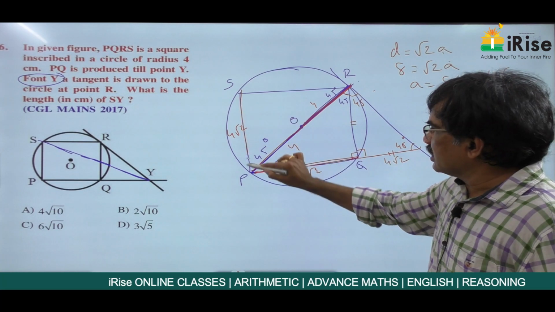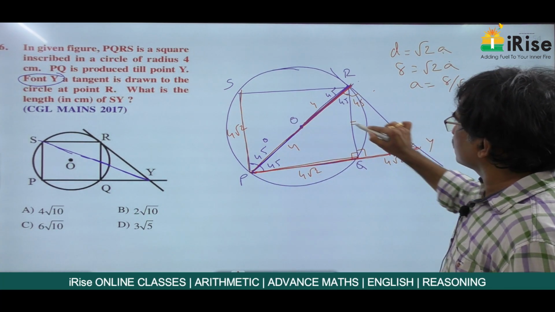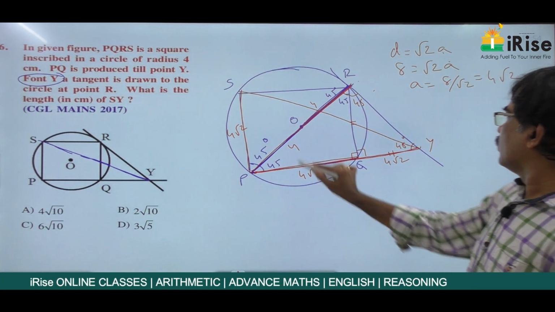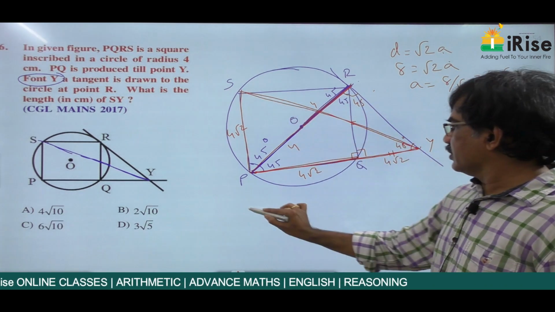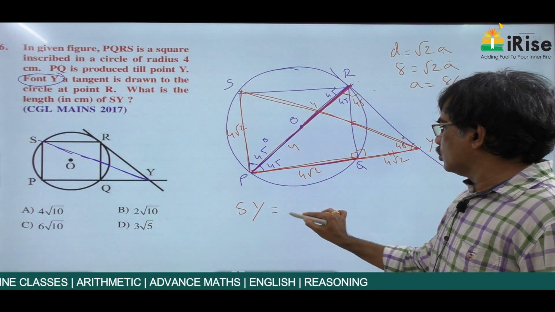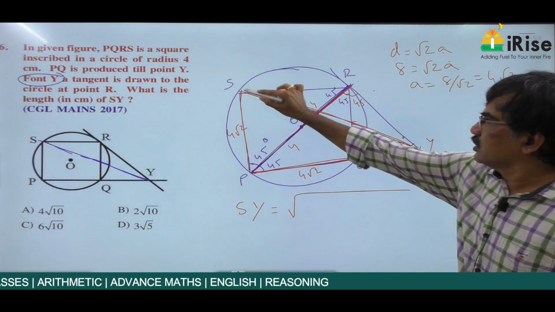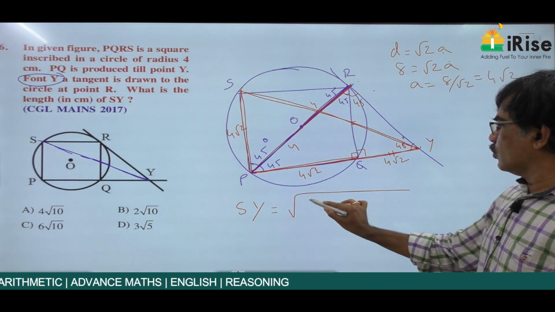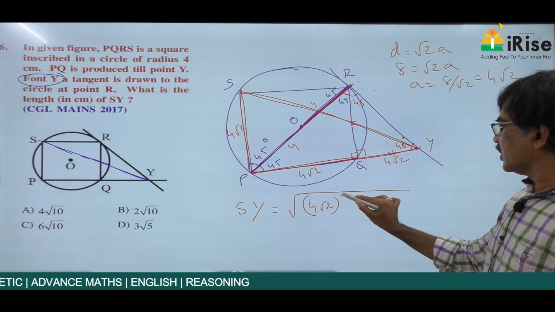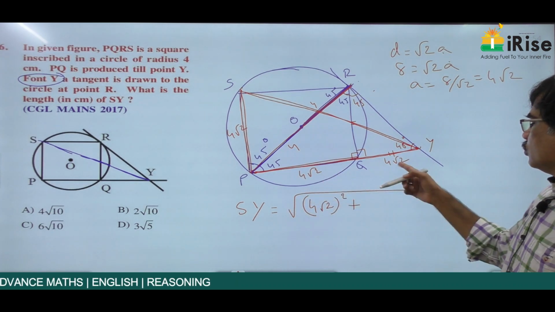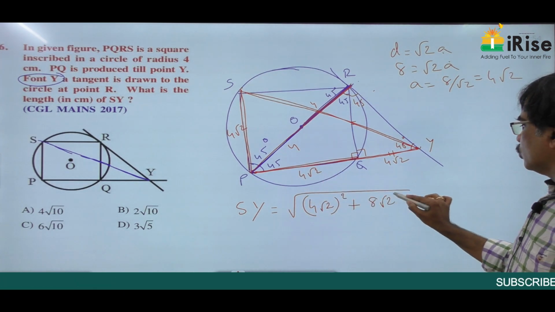And this total is a right angle triangle again. So I want to find SY. SY is equal to the square root of 4 root 2 whole squared plus 4 root 2 plus 4 root 2, 8 root 2 whole squared.